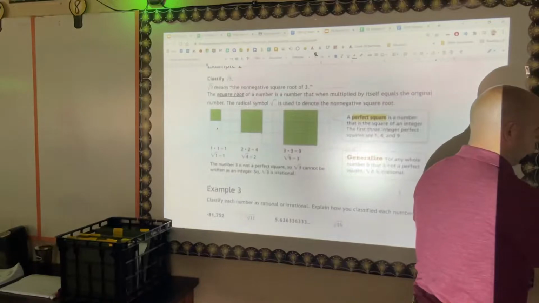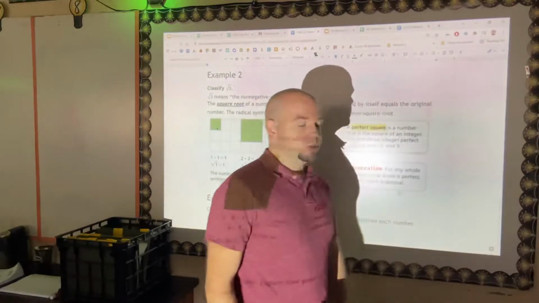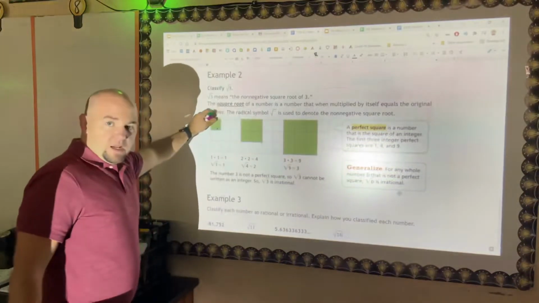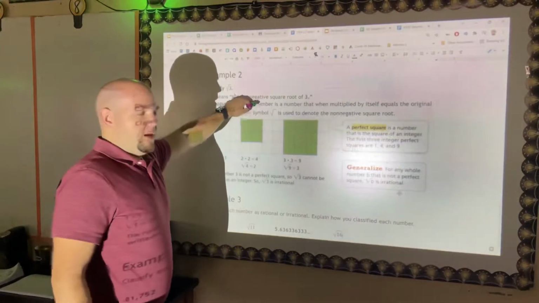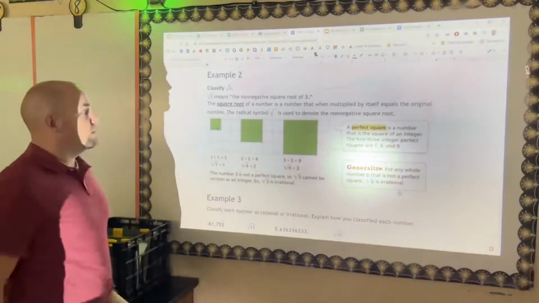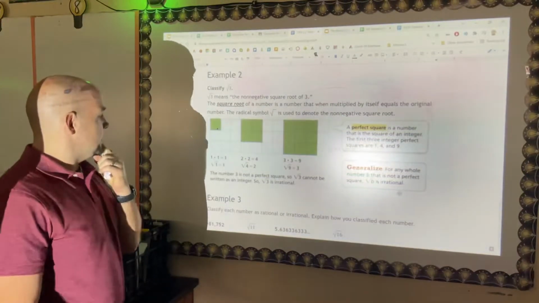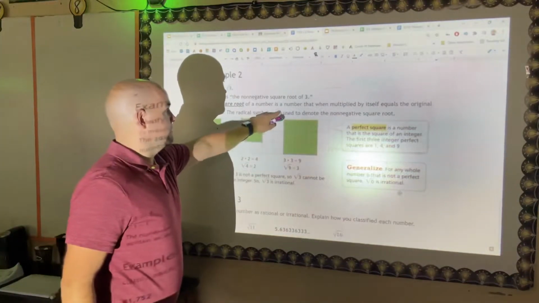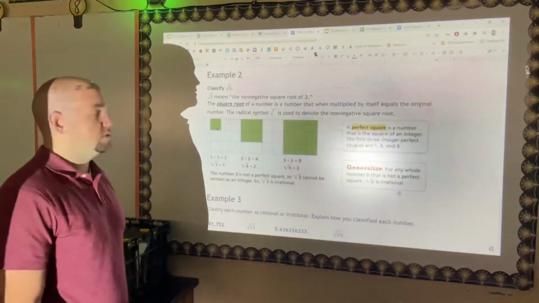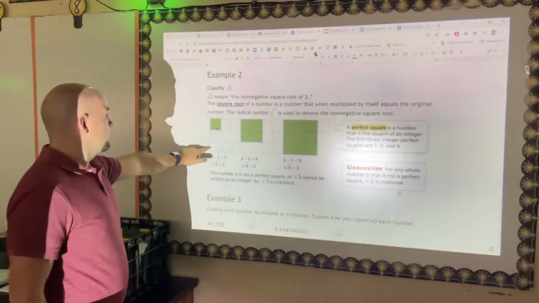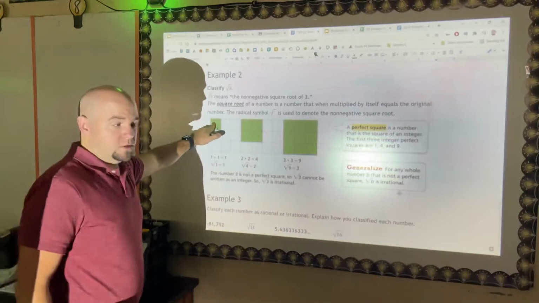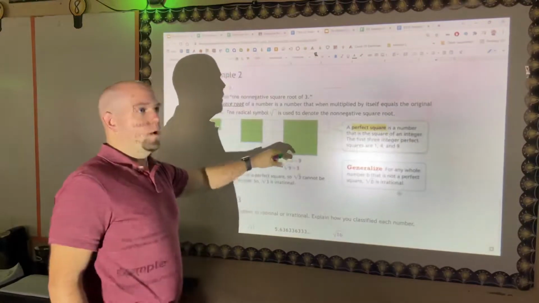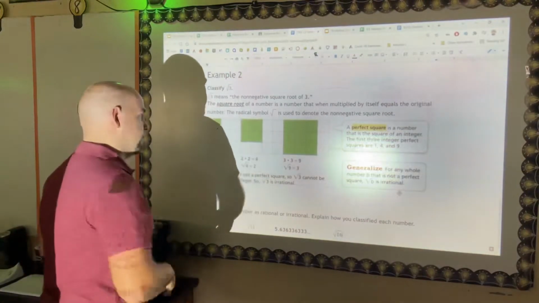All right, example number 2, we're going to classify the square root of 3. It means the non-negative square root of 3, instead of saying positive. The square root of a number is a number that, when you multiply it by itself, equals the original number. That's the radical symbol, and it is used to denote the non-negative square root. Another way to think of square roots is to make it into a square: what would be the dimensions of that square?